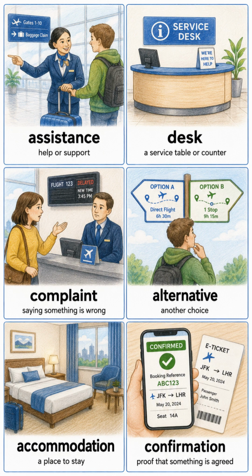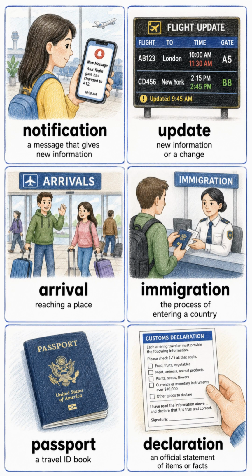Assistance, help or support. Desk, a service table or counter. Complaint, saying something is wrong. Alternative, another choice. Accommodation, a place to stay. Confirmation, proof that something is agreed. Notification, a message that gives new information. Update, new information or a change.